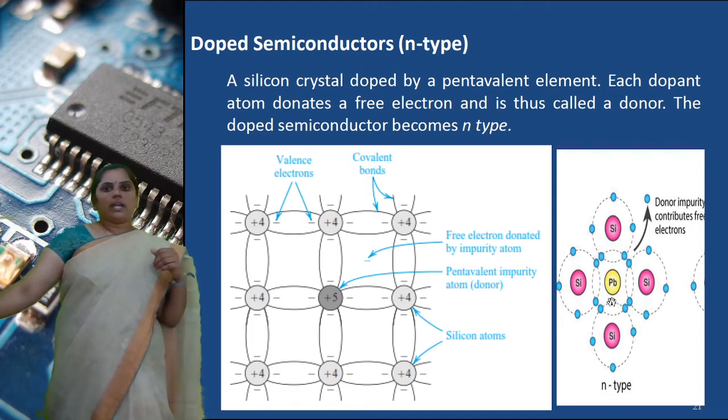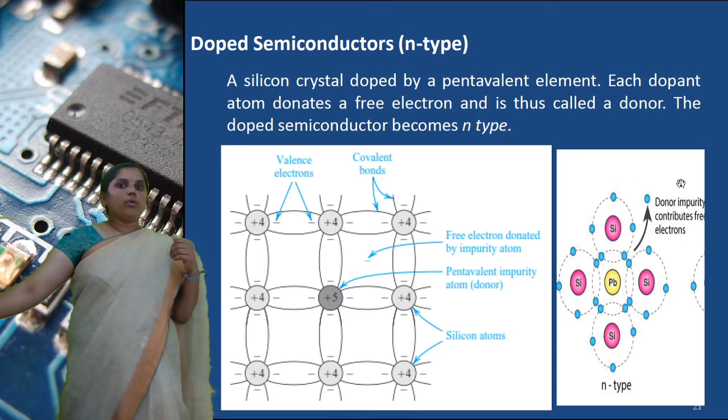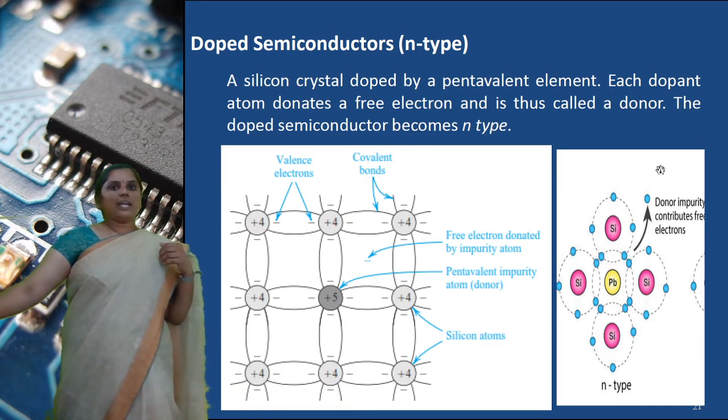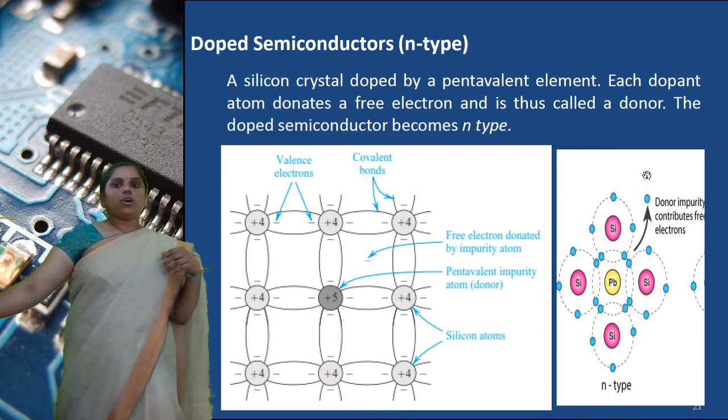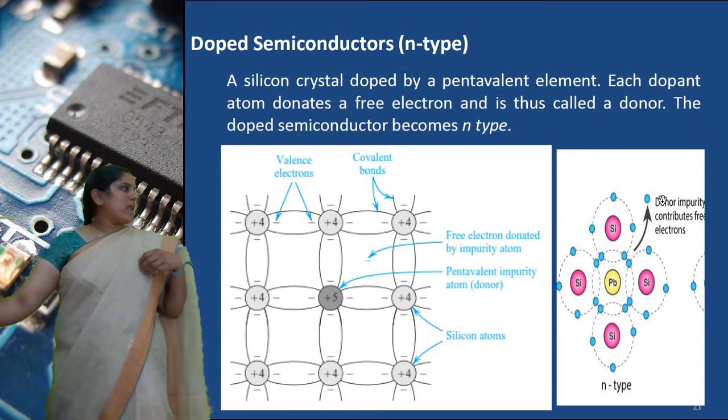Each dopant atom donates a free electron. So this is called a donor electron. Why? Because it is ready to give the electron to the conduction band.